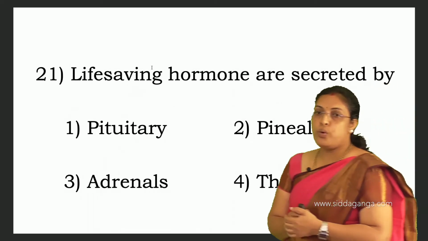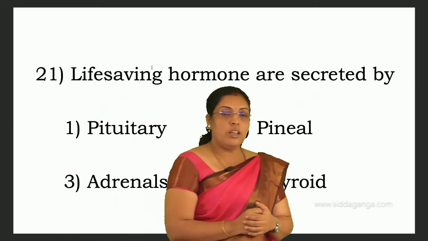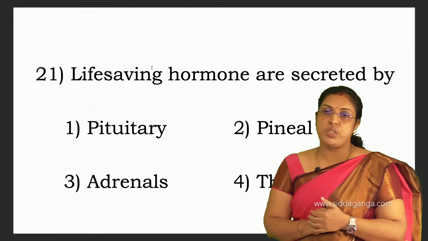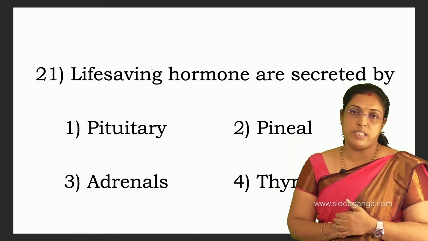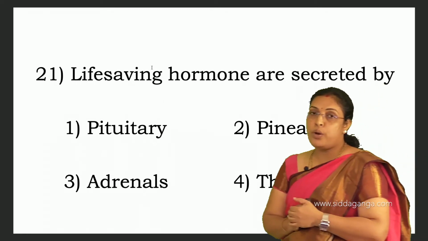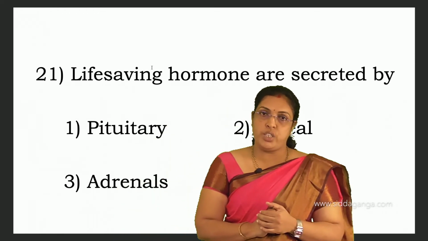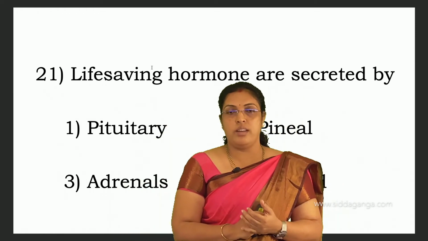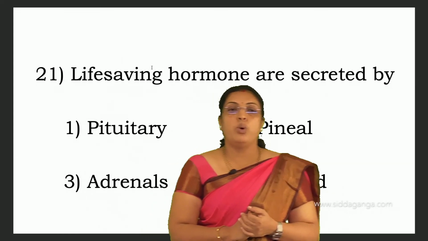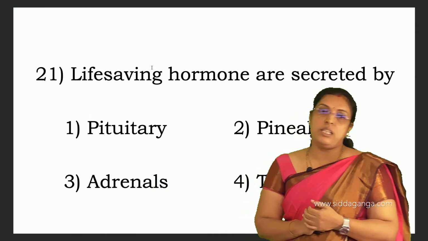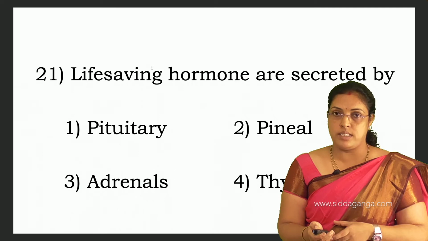Life saving hormones are secreted by pituitary, pineal, adrenal and thyroid. They are given four options in this. Life saving hormones are secreted by the adrenal glands. The adrenal medulla produces adrenaline and noradrenaline during emergency conditions, that is fight, fear and flight. That is why they are called life saving hormones. So for 21st, third is the answer.